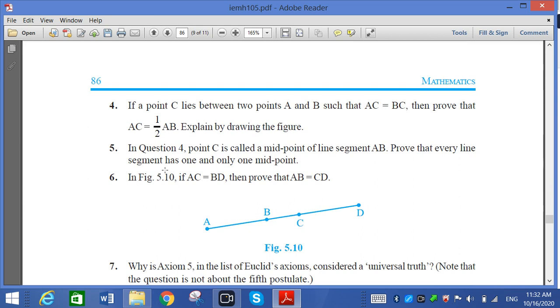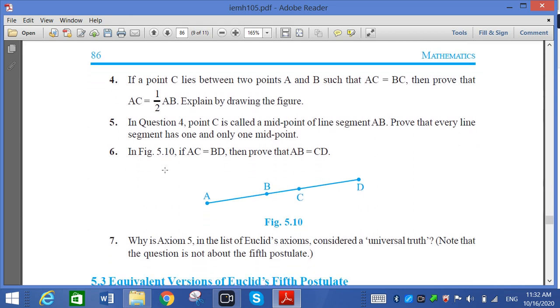Up to 5 we have to do, because according to the board rules we have to give only one loop up to 5. Now question number 4: if point C is lying between A and B and AC is equal to BC, then prove that AC is equal to half AB. So I am explaining it here. I have to write A, here C, and here B. Now the question gives that AC is equal to BC.